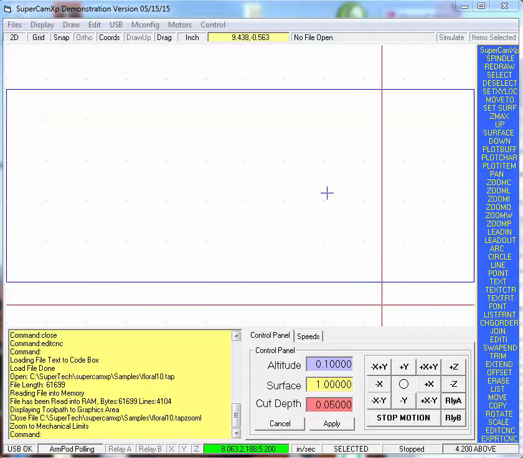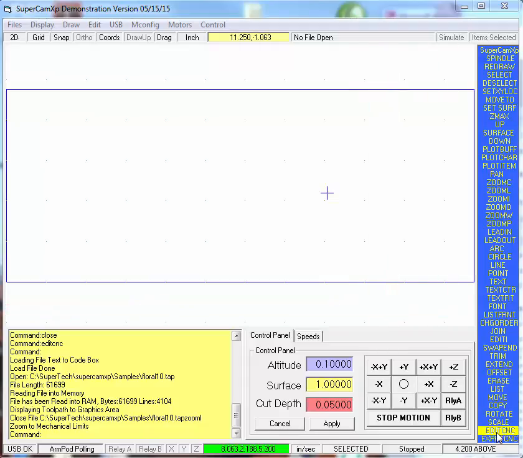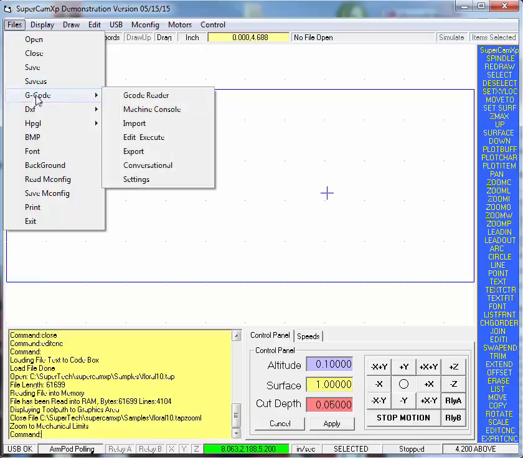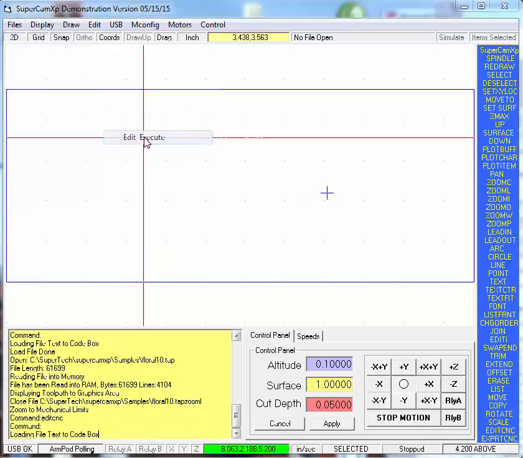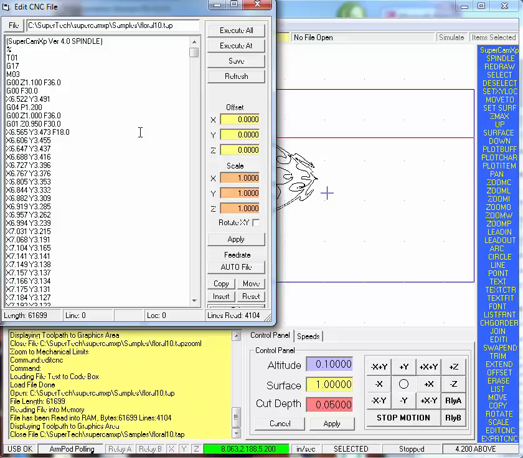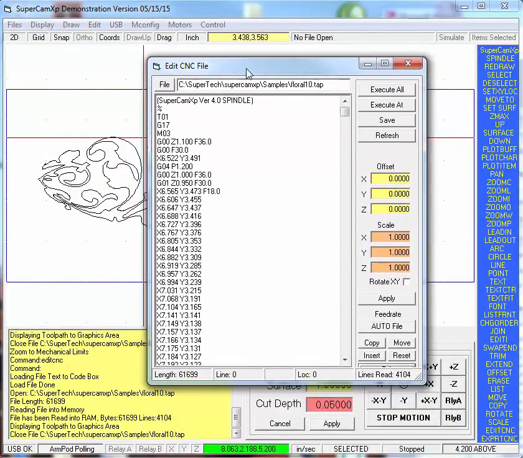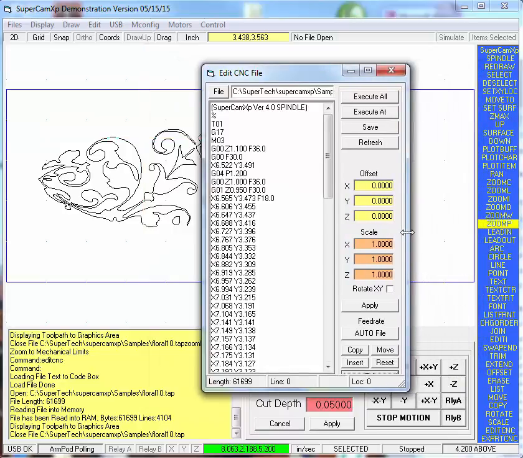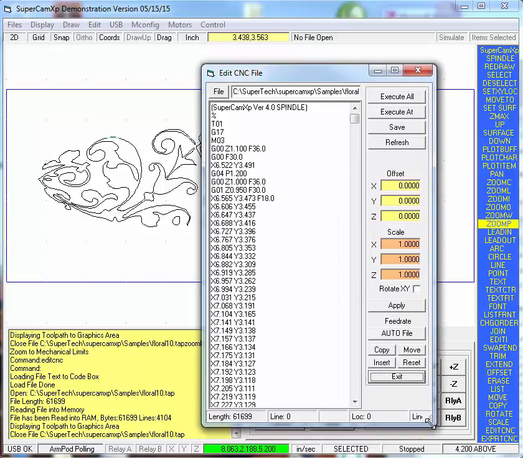The Edit CNC command is found on the right sidebar, bottom right. It is also under the Files pull-down, G-code, Edit and Execute. In this circumstance, I have exported the file Floral 10 as a G-code file, and it's in the drawing behind there. You can resize it. I'm going to go over this text box, this panel.